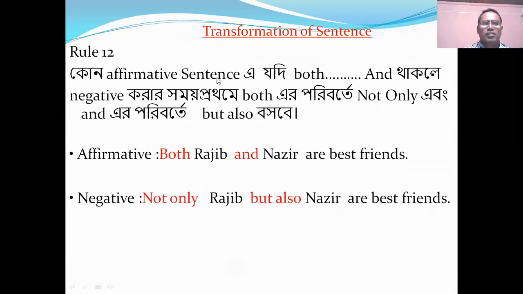Let's see another rule. If we get both and in an affirmative sentence, we will make it negative in this way. Instead of both, we will use not only, and instead of and, we will use but also. Let's see an example. Both Rajiv and Najir are best friends. Negative: not only, both will be not only, and will be but also. We will change it in this way.